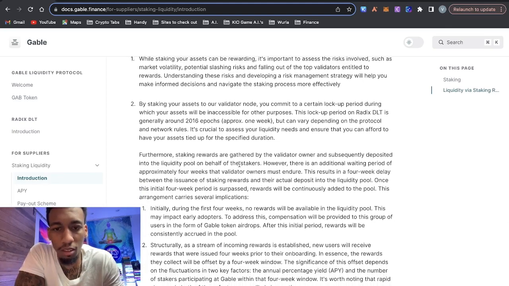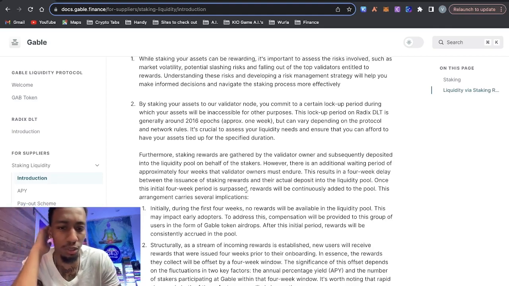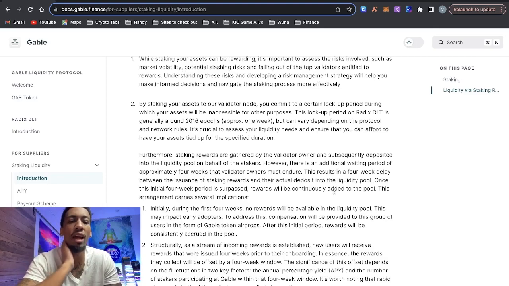The next point is staking rewards are gathered by the validator owner and subsequently deposited into the liquidity pool on behalf of the stakers. However, there is an additional waiting period of approximately 1 month or 4 weeks that validator owners must endure. This results in a 4-week delay between the issuance of staking rewards and their actual deposit into the liquidity pool. Once this initial 4-week period is surpassed, rewards will be continuously added to the pool.